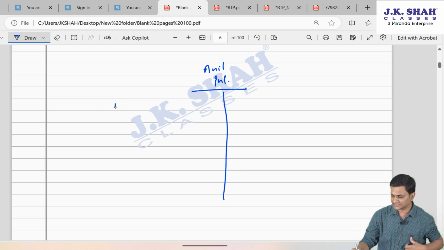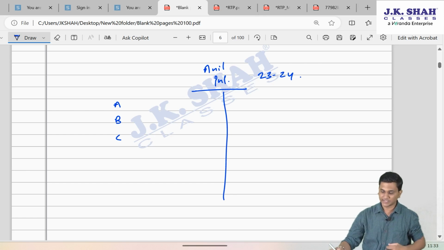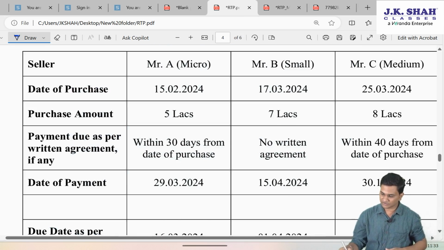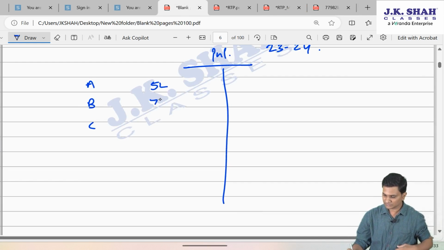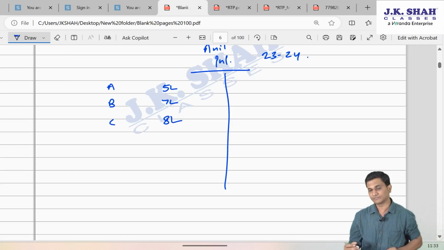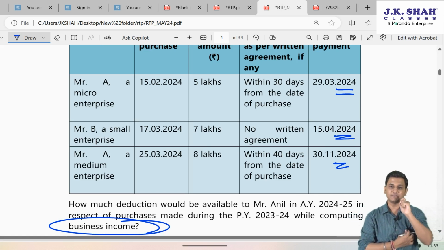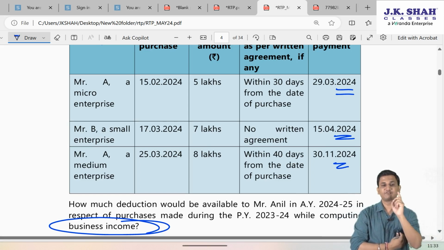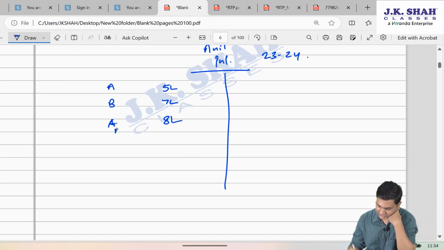since all these 3 purchases from A, B and C have come up to 31st March, in his P&L, you will find this purchase of 5 lakh also. You will find this purchase of 7 lakh also. And you will find this purchase of 8 lakh also. Now, can I say, since purchases have also got covered as per 43B, however, only from micro and small enterprise, Mr. A, sorry. So this is medium enterprise, this is micro, and this is small.